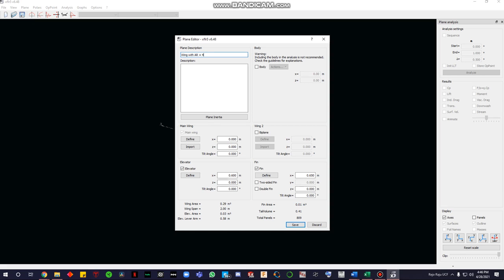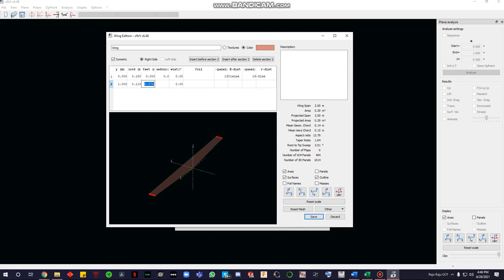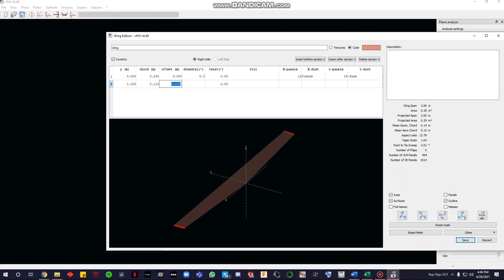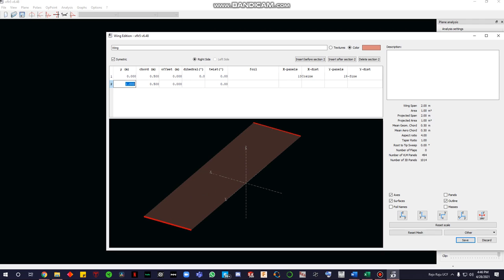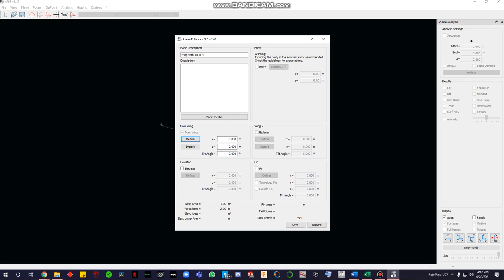It's a wing with an aspect ratio of 4. You can take off our fin and elevator. You can define it here. I usually put everything to 0 for offset, no twist. Or did I do 0.5, 0.5, and I did 2. No, actually I kept it at 1 just to give me the aspect ratio of 4 right here. And then of course our airfoil, you want it to be the Clark Y. You can save that. You save that here.